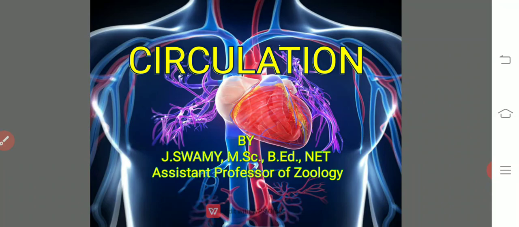They obtain energy by oxidation of food material, and at the same time excretory products are formed as a result of various metabolic activities, and they should be sent out. In order to supply food material, oxygen and hormones, and also to receive or expel the excretory material, we require a system which is known as the circulatory system.